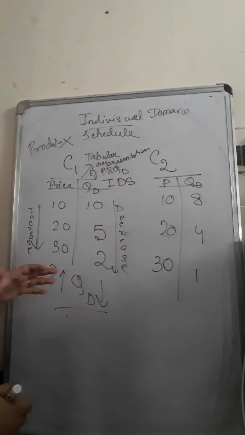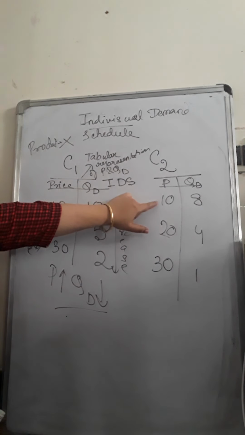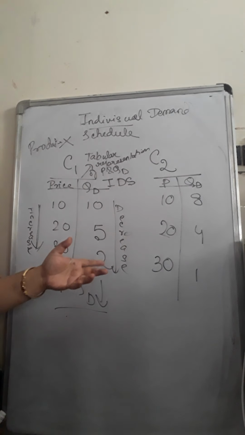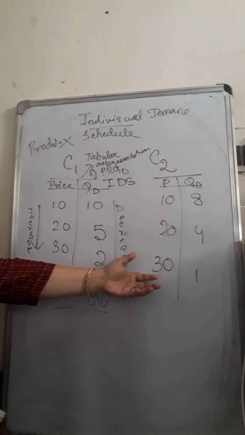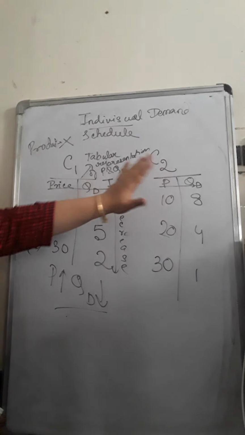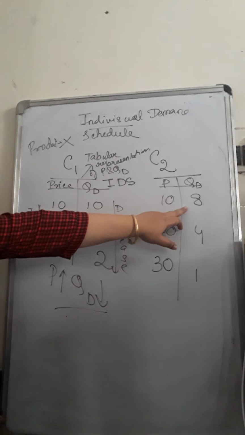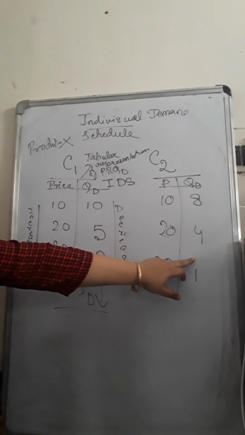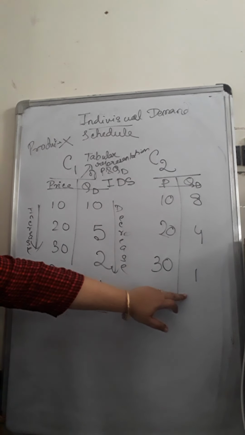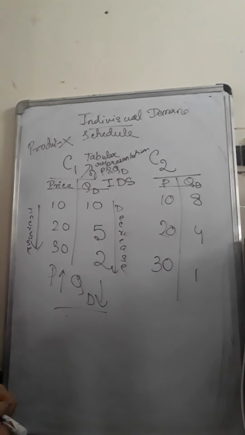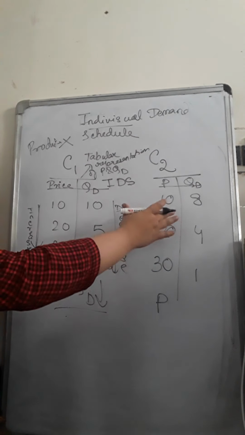Now we can see how consumer 2 acts when prices increase. This is the product X, so X has shown 10, 20, 30, like that price change, so that is fixed. How consumer 2 behaves will be different from C1 because he is a separate consumer. So we can see at 10 rupees he buys 8, at 20 rupees he reduces the quantity, buys 4, and as the price increases to 30, he reduces the quantity demanded further. So here also we see from this individual consumer schedule. Why do we call it schedule?